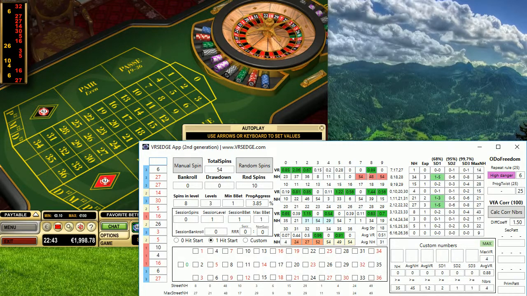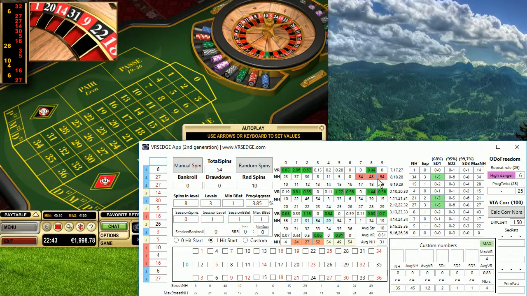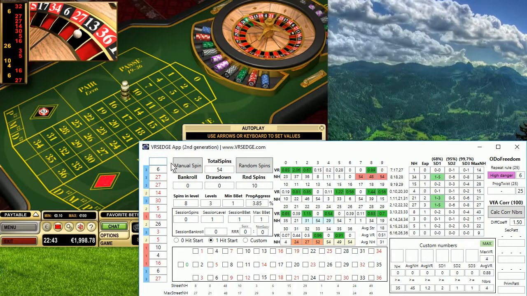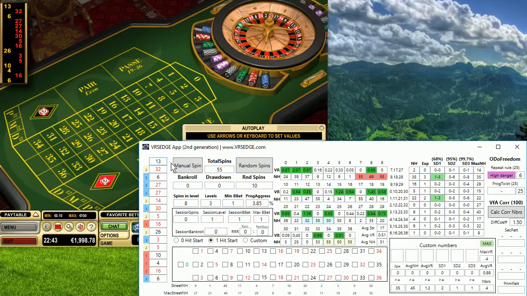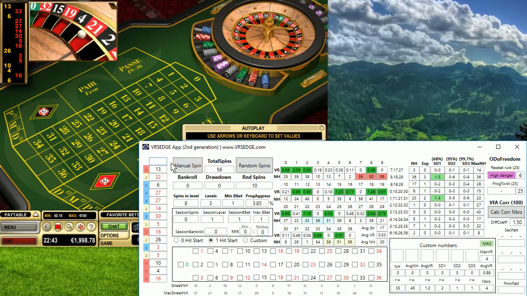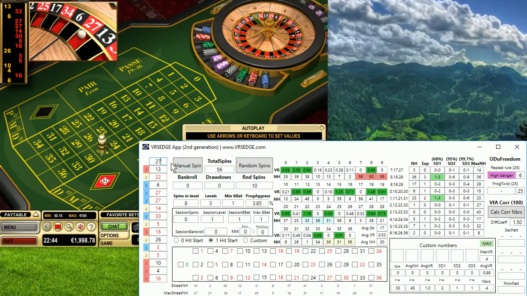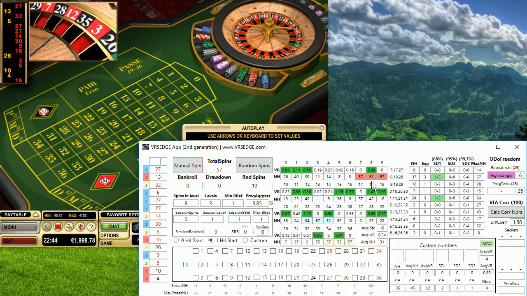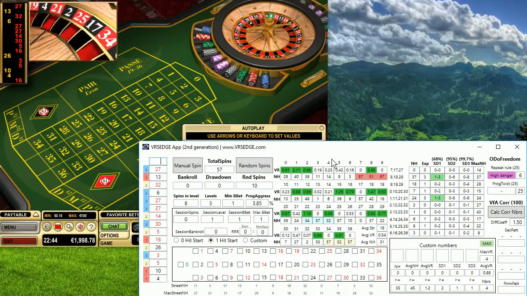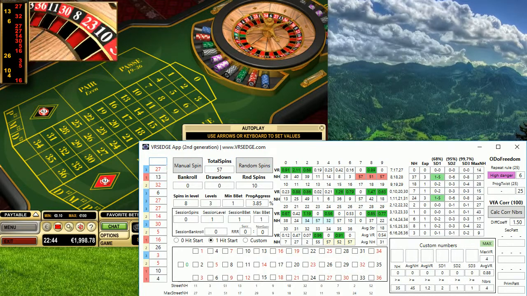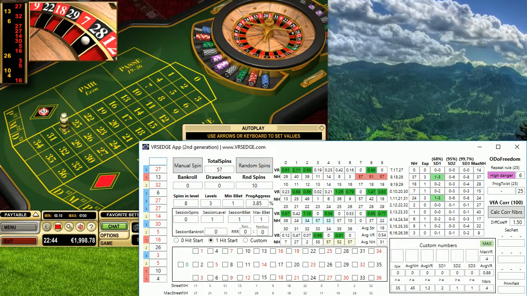But you can see the numbers 7 and 9 simply didn't show up the whole time, so it might be a bit risky to bet right now on these 3 numbers, but that might be our potential candidates for the next betting. Or we can wait once one of these 3 numbers for this street will hit and then start betting on this street. This is quite possible as well, like your idea for a system. All this can be measured in the VRSEDGE app.